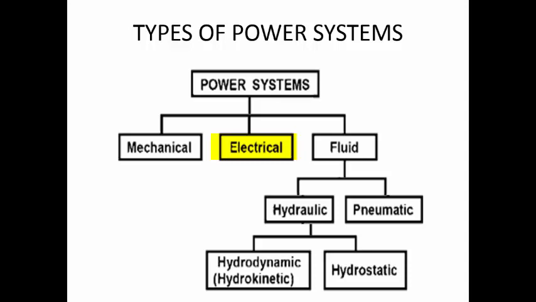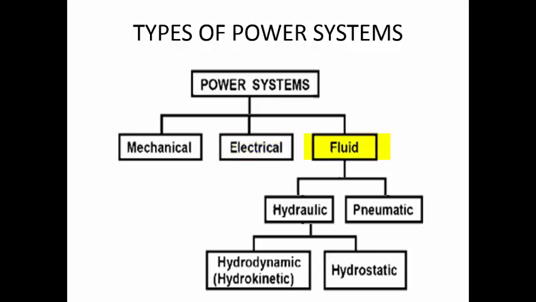So electrical power systems can give both linear as well as rotary motion. Mechanical power systems can give mainly rotary motion, and you have to do some conversion to get linear motion. Electrical systems give rotary motion predominantly. Linear motion you can get by using a solenoid, but the movement you get is very limited.